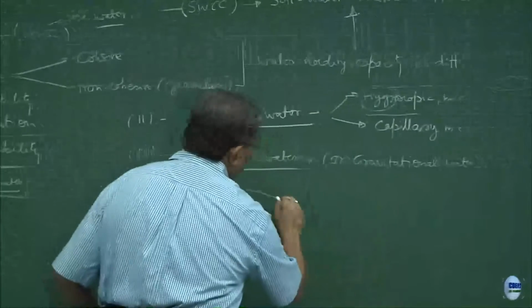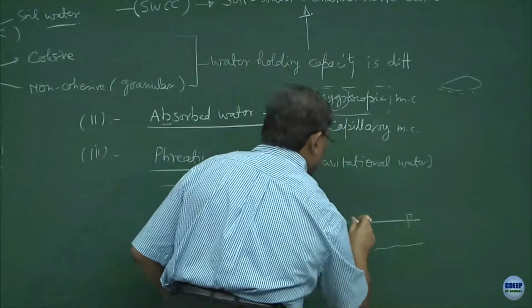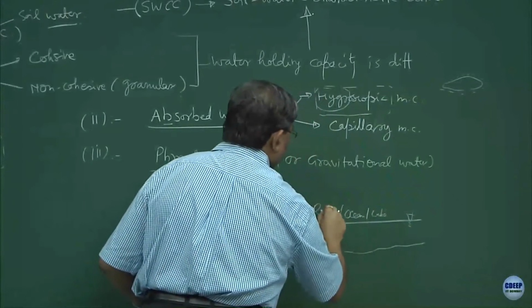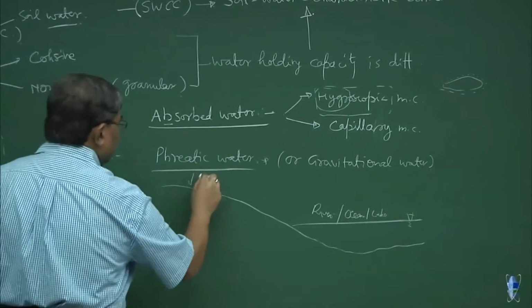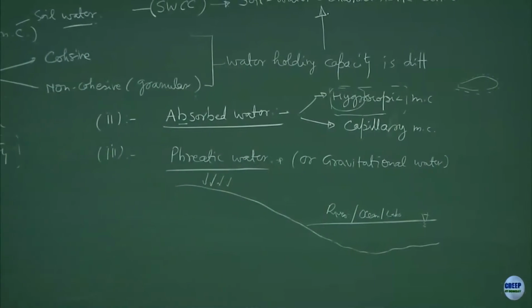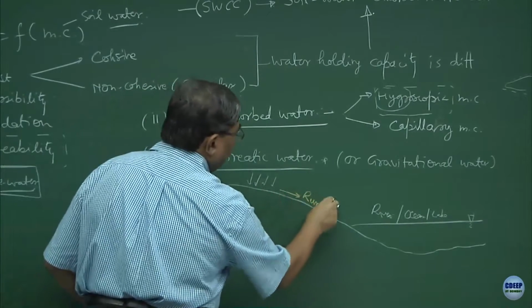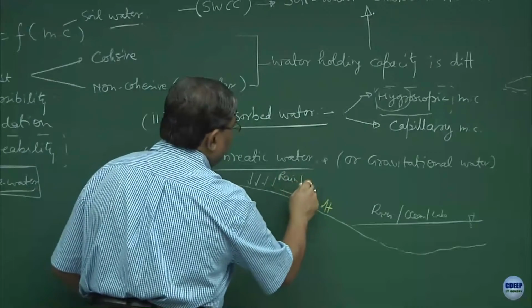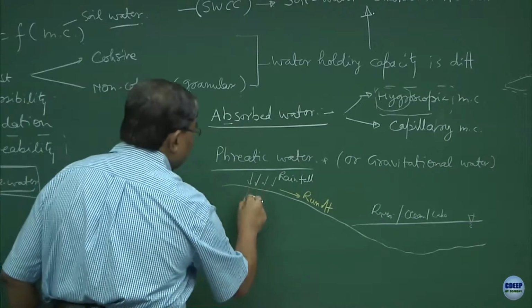Suppose if I give you an example, that there is a hill and then this landscape becomes like this. This is, let us say, the ocean or a lake, or it could be a river, all right. When the rainfall occurs, what will happen? Some portion of the rainfall will become runoff. So, this is the rainfall, and some portion of the rain would get percolated, all right. So, this is the percolation.